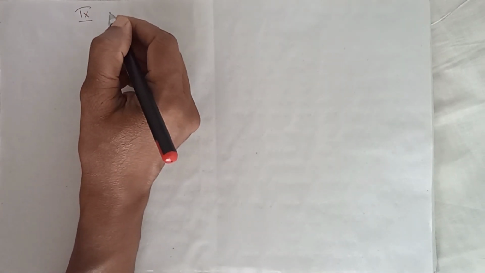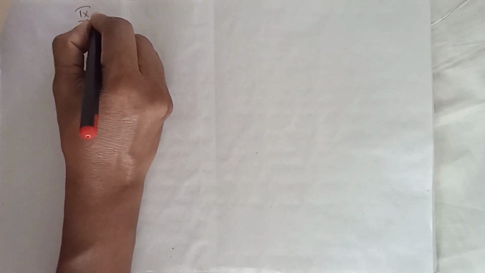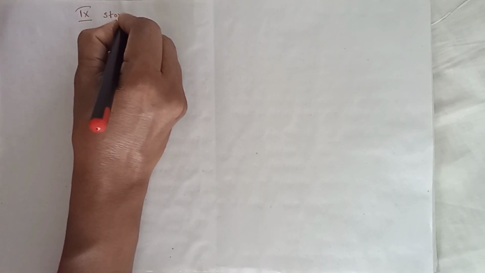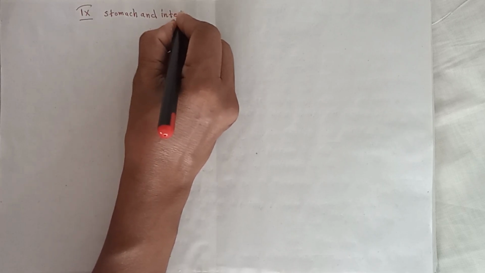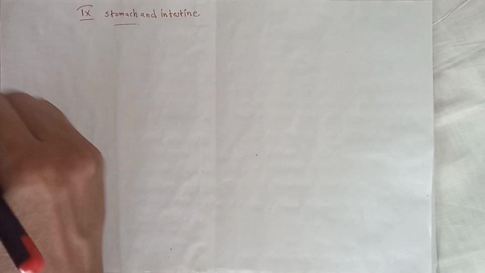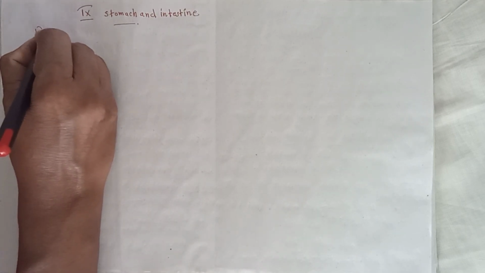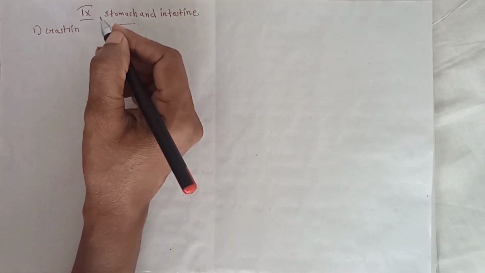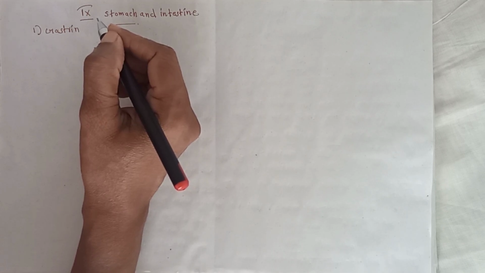The ninth endocrine gland part is stomach and intestine. The first hormone, gastrin, is secreted by the mucous membrane of the pyloric end of the stomach and stimulates gastric glands to secrete gastric juice.